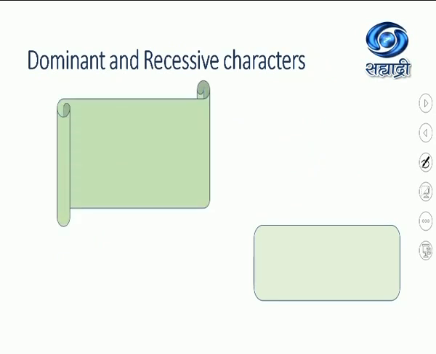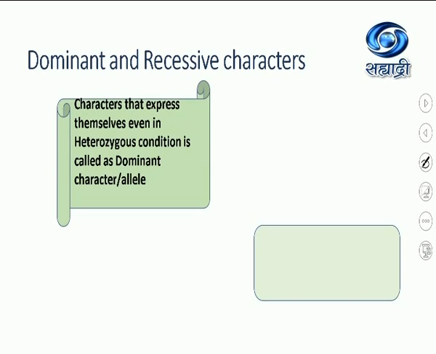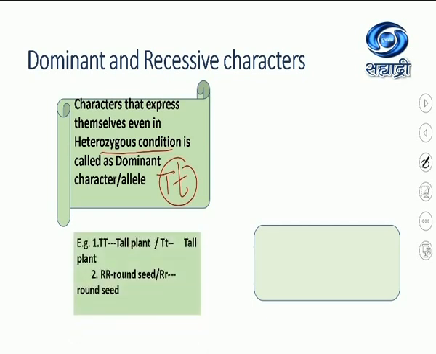Now let us talk about dominant and recessive characters. Characters that express themselves in heterozygous condition are called dominant characters. For example, just now we saw capital T, small t. Capital T is representing tallness. Small t actually should represent dwarfness, but when both of them are together, this plant produces tall. So tallness is representing itself even in heterozygous condition. So it is a dominant character. Here capital T is also a tall plant. Capital T, small t in heterozygous condition is also a tall plant. So tallness is dominant over dwarfness.